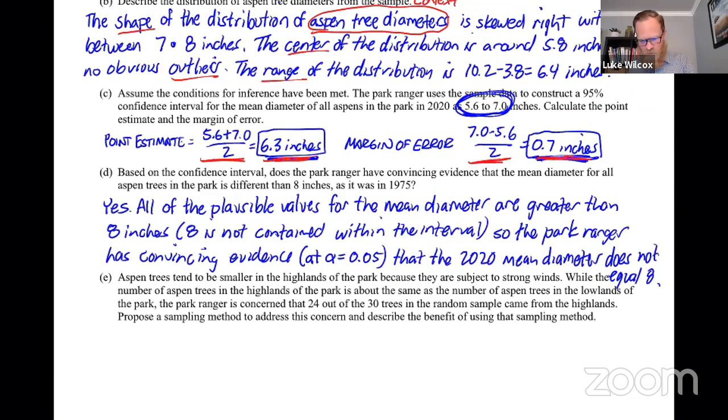So what should be included here for full credit? Of course, you've got to answer the question that's being asked. I like this idea of thinking of the values in a confidence interval as the plausible values. And then you want to somehow say that 8 is not contained within the interval. So you could either just say it right out front, or say that all of the plausible values are greater than 8. I'm sorry, not greater than 8. This would be less than 8.